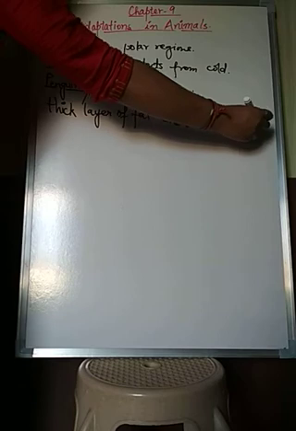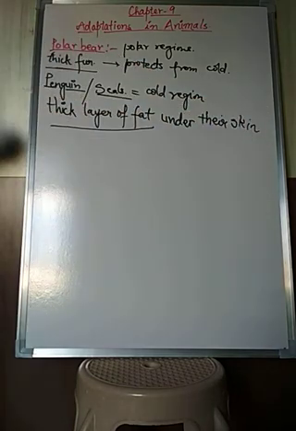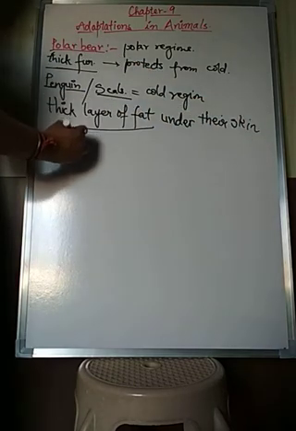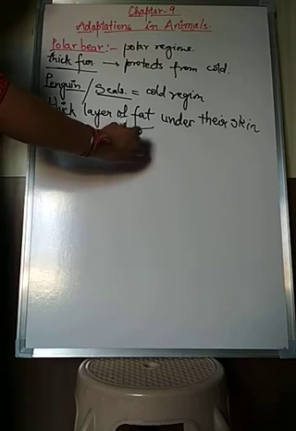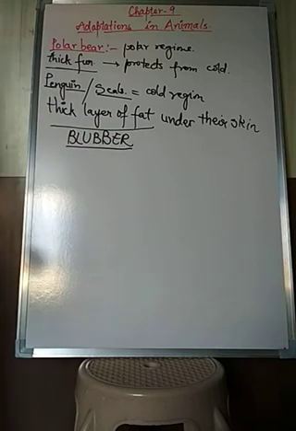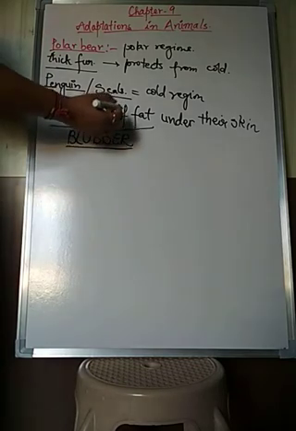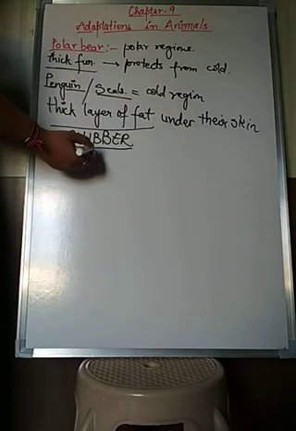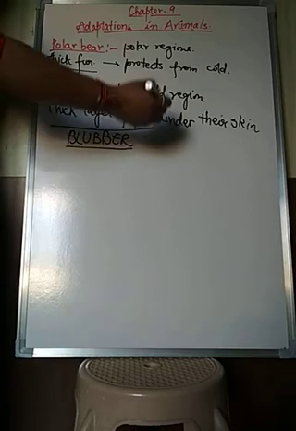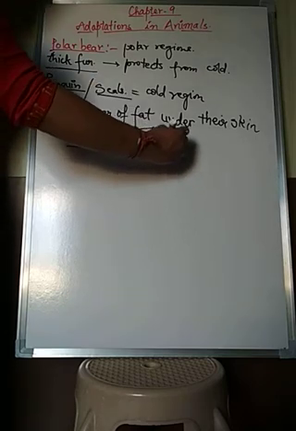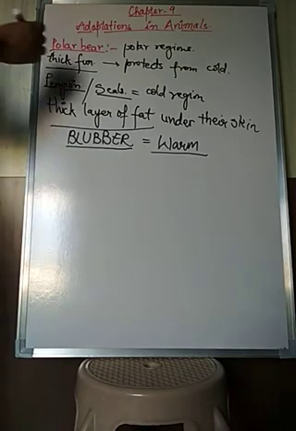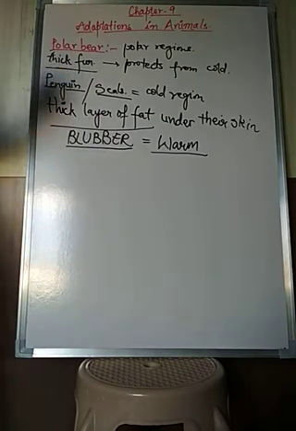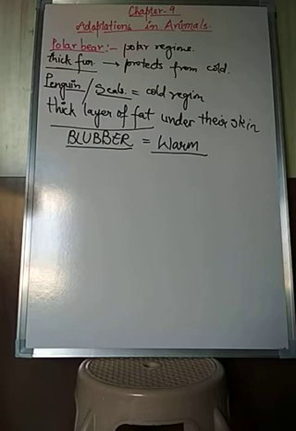And what do we call this thick layer of fat? This thick layer of fat is known as blubber. B-L-U-B-B-E-R, blubber. This thick fat layer under the skin is known as blubber, and it gives them warmth so that they can easily live in extremely cold conditions.